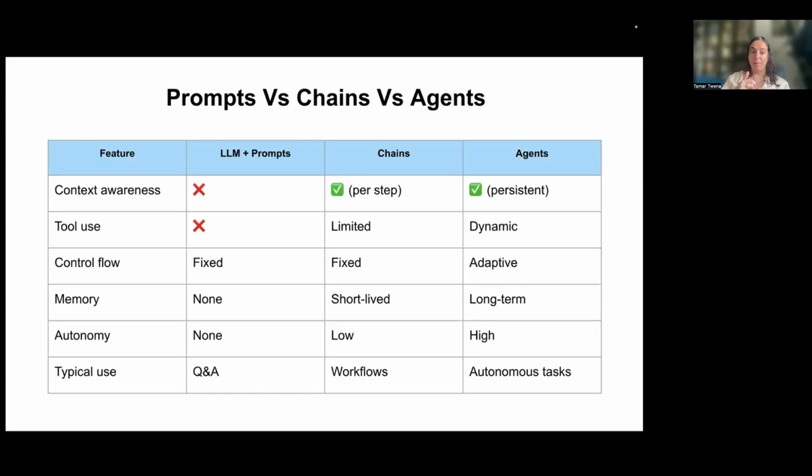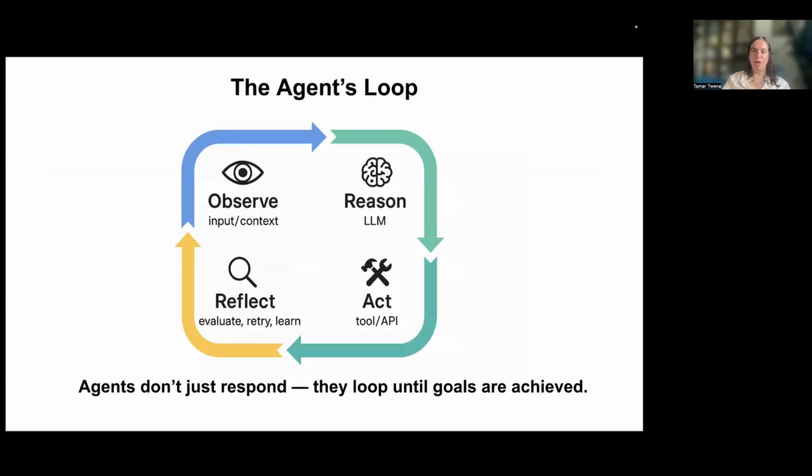So the agents are able to use a lot of tools, while the LLM itself wasn't able to, and the chains had limited ability. So all of this has evolved to where we are today.